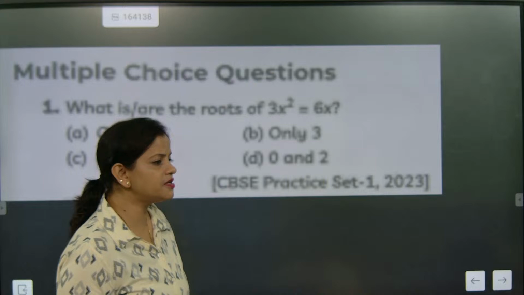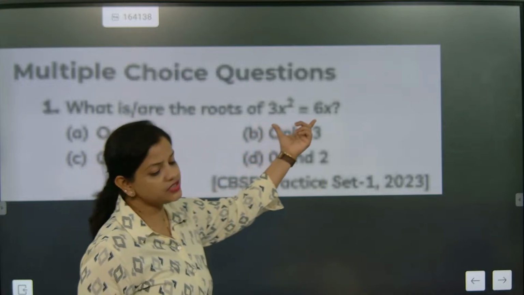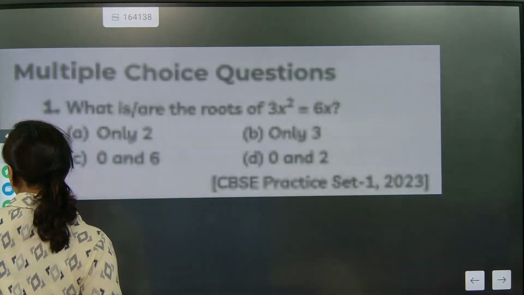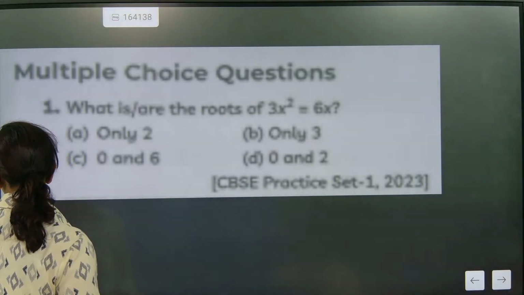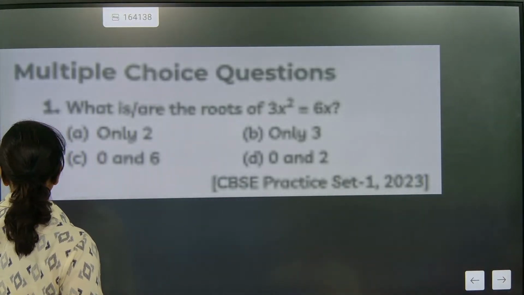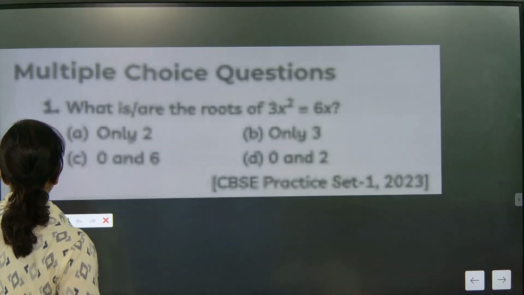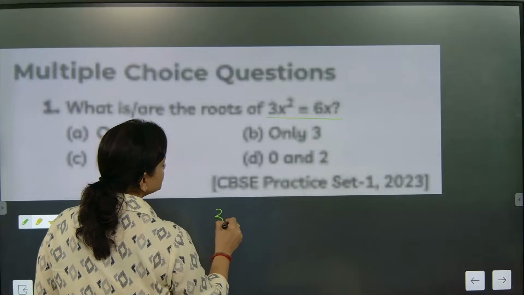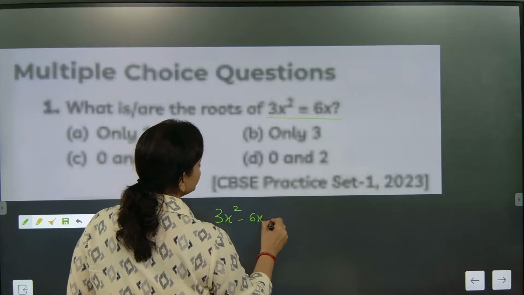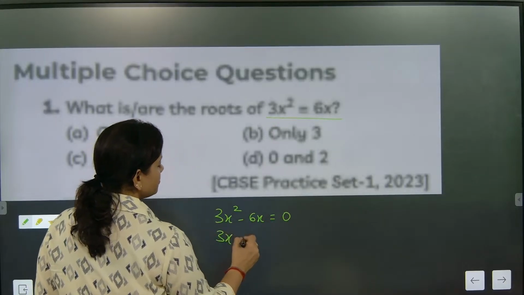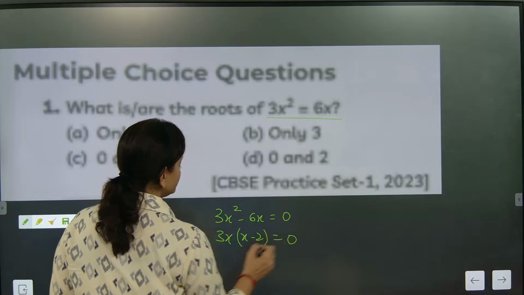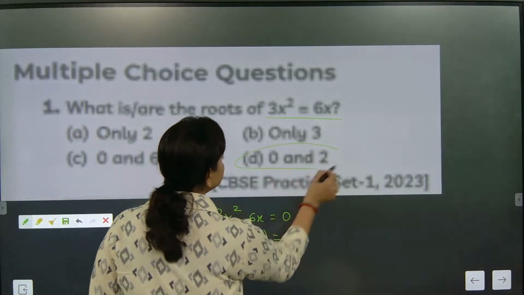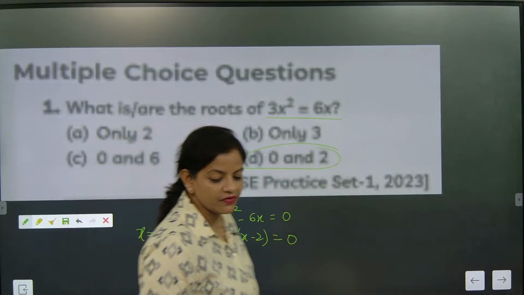What is the correct answer here? First thing, what is the equation given? 3x square minus 6x. So when this situation is there, what we need to do is, this is given 3x square minus 6x equal to 0. Take 3x common, it will become 3x(x minus 2) equal to 0. So x is coming as 0 and 2. So the answer is D.